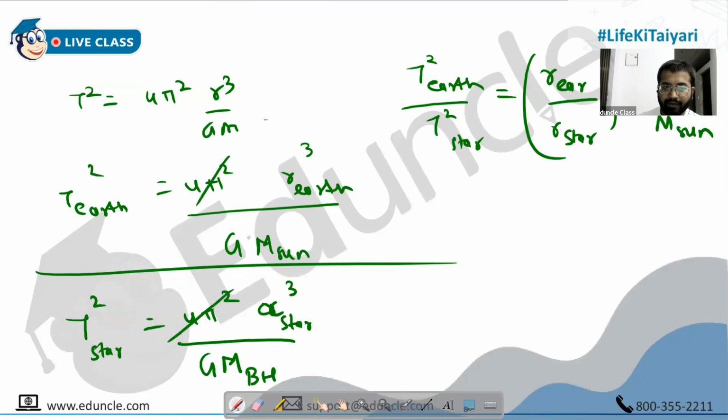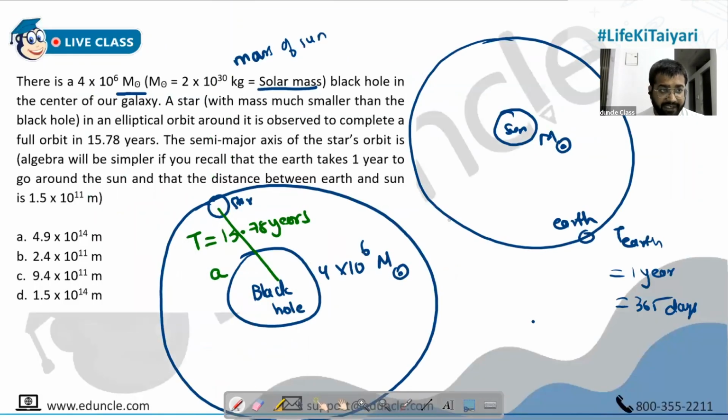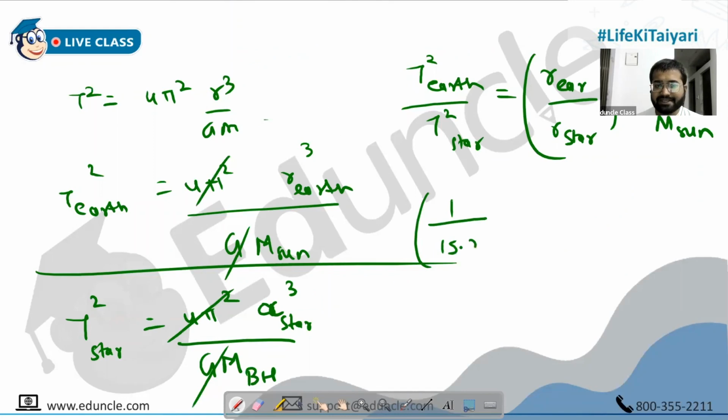Yes, sir. So let's calculate. The time period of Earth is 1 year. The time period of the star they have given us is 15.78. If you are thinking we should convert this into SI units, no, the year gets cancelled anyway.